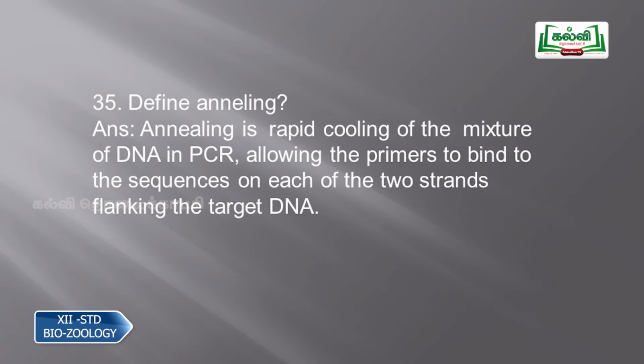Then question number 35, define annealing. Annealing is rapid cooling of the mixture of DNA in PCR, allowing the primers to bind to the sequences on each of the two strands flanking the target DNA. After denaturation, the two strands will be separated, and then what will happen? Again, the temperature is brought down to 70 degrees, so that the two DNA strands can bind to the primers, and then they can start extending to form a new strand. So, that is the process of annealing.